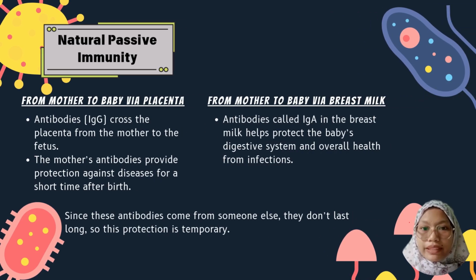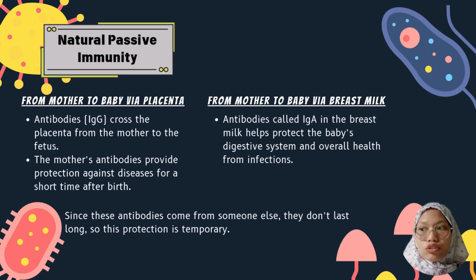Let's talk about natural passive immunity. This type of immunity we get from someone else's immune system and it happens naturally. So one example is during pregnancy, when antibodies, specifically a type called IgG, cross the placenta from the mother to the fetus. This transfer happens because the baby's immune system is not developed enough to fight the infection yet. So the mother's antibodies provide protection against the disease for a short time after the birth.